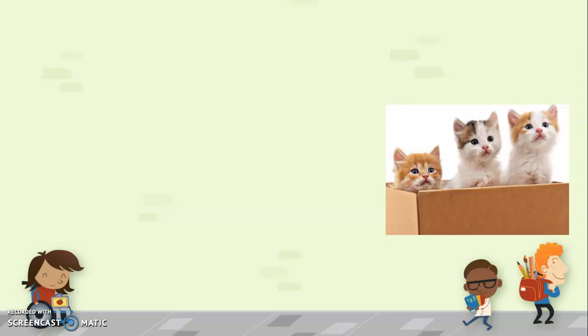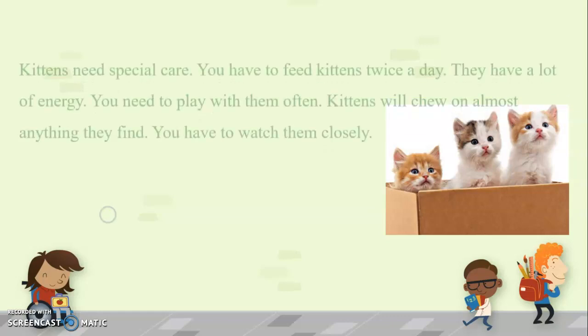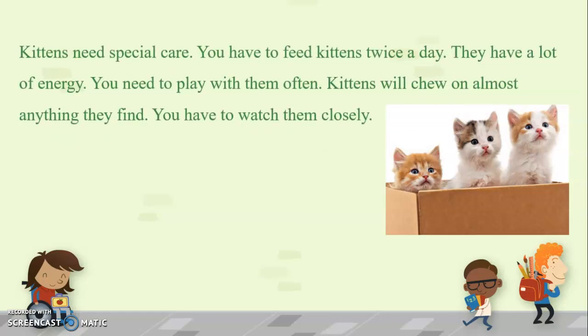Now we'll take another example about kittens. Kittens need special care. You have to feed kittens twice a day. They have a lot of energy. You need to play with them often. Kittens will chew on almost anything they find. You have to watch them closely.